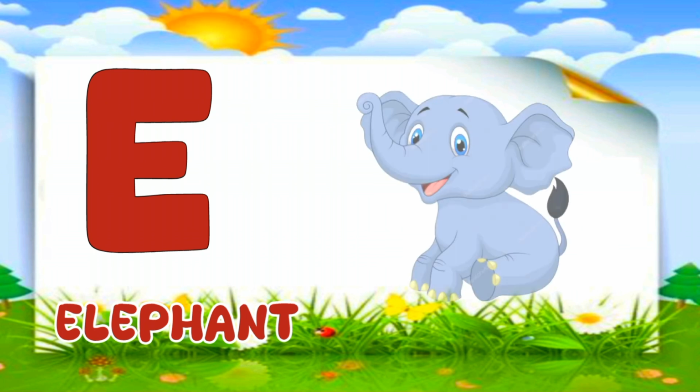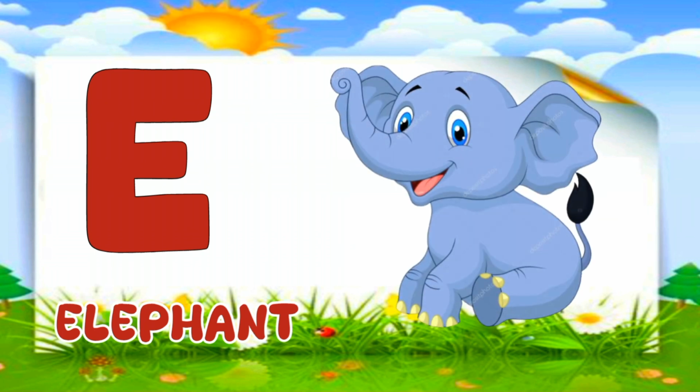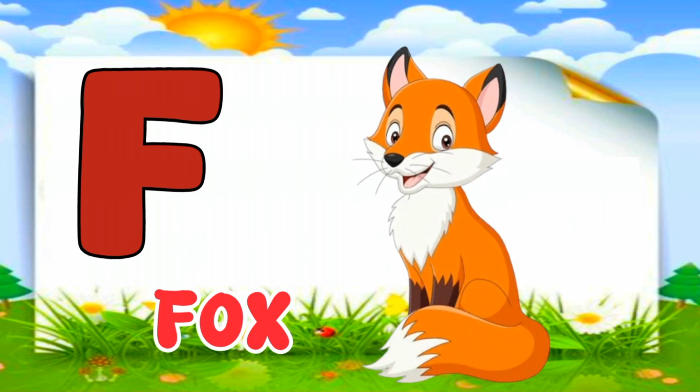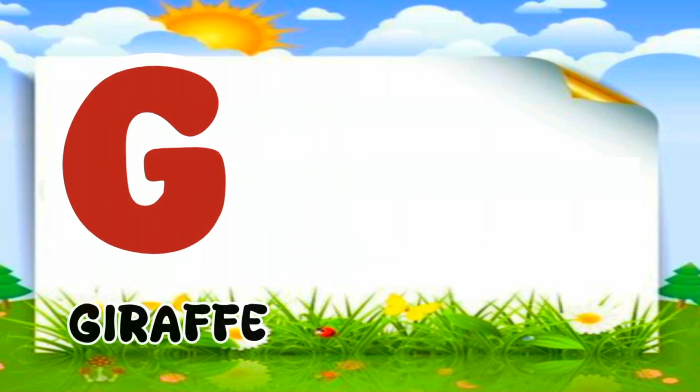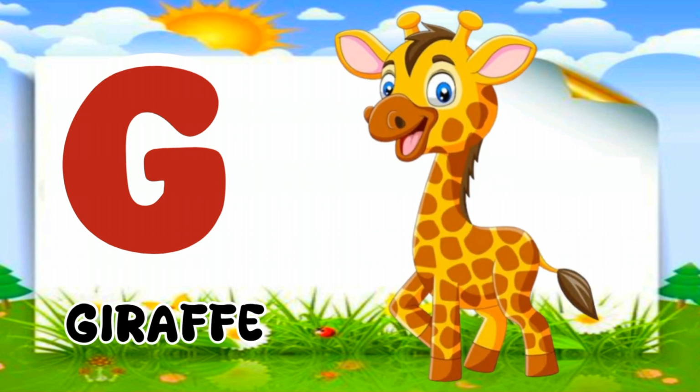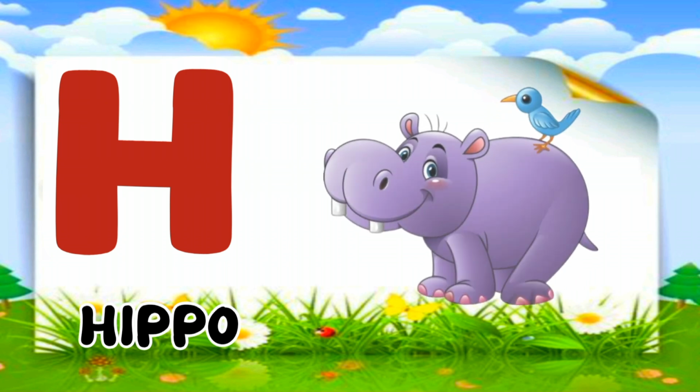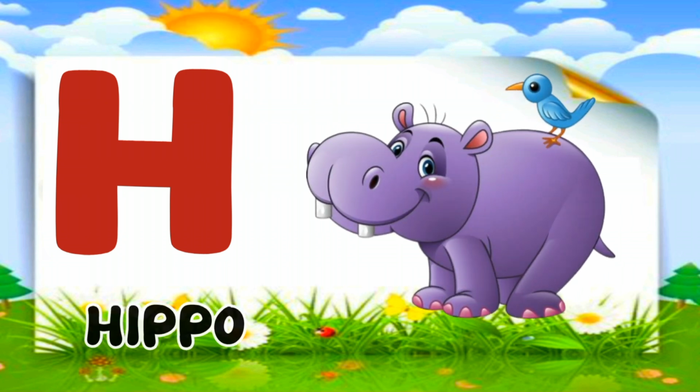E for elephant. Elephant means hathi. F for fox. Fox means lomdi. G for giraffe. Giraffe means zarafa. H for hippo. Hippo means hippo.